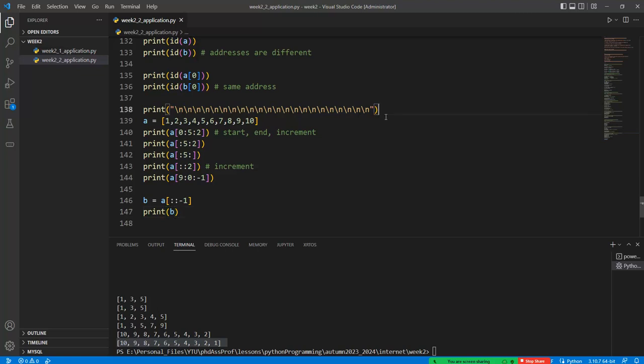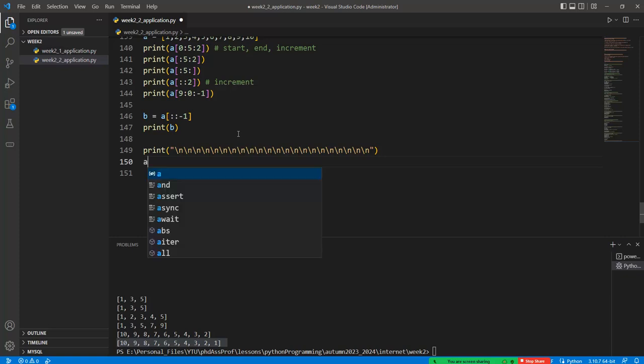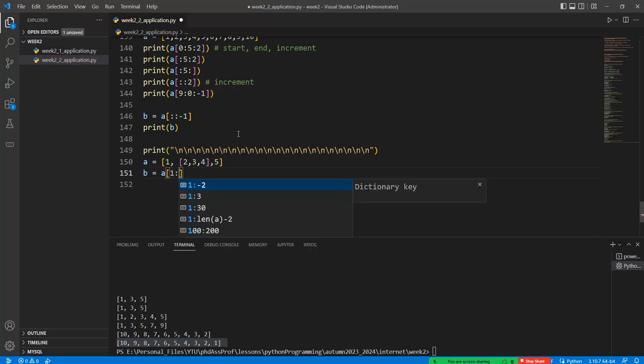So what if we have a nested type or internal list, and what if I change this value like this one? For example, if a is 1, 3, 2, 3, 4 and 5 in here like this one, and so b can be assigned with 1, 3.